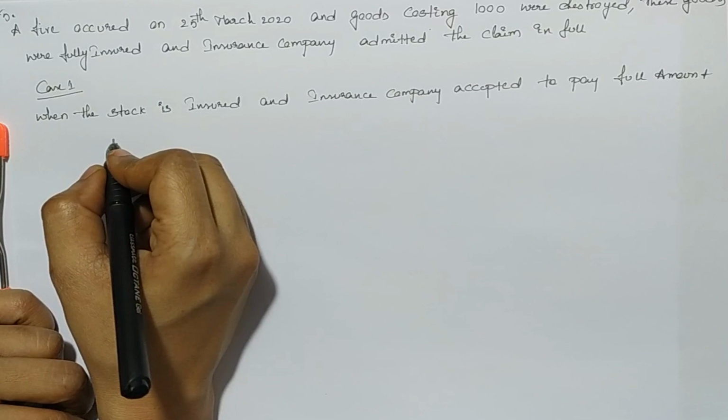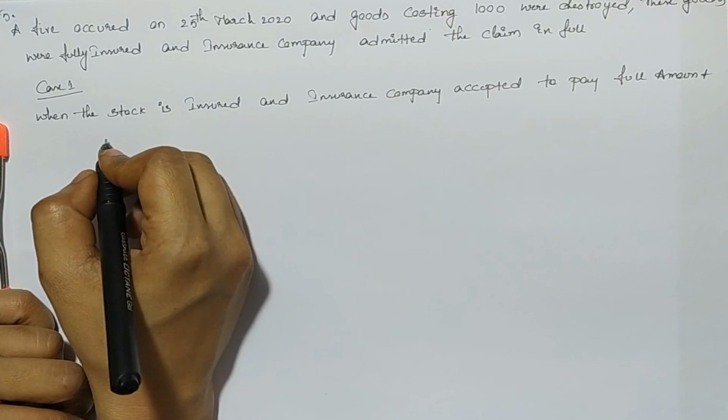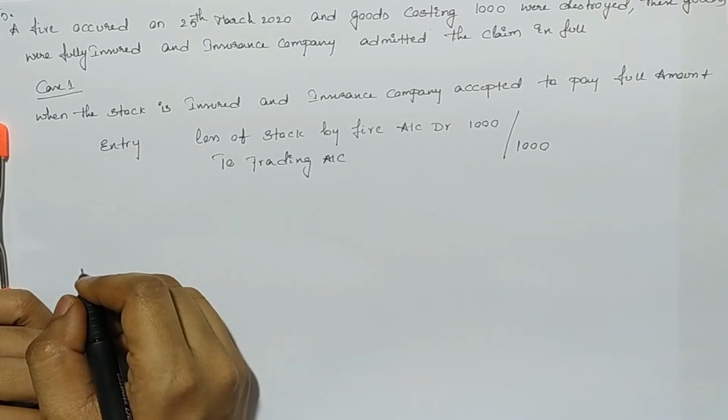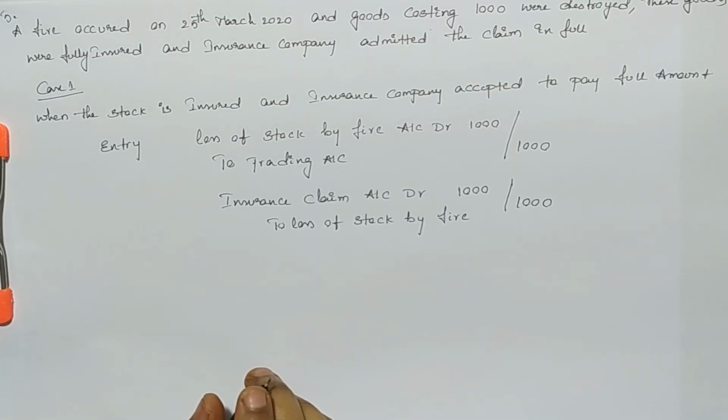When the goods are insured and the insurance company agreed to pay the amount for the loss incurred, the entries will be loss of stock by fire account debtor to trading account. And also, since the insurance company has agreed to pay the loss amount, the entry will be insurance claim account debtor to loss of stock by fire account.